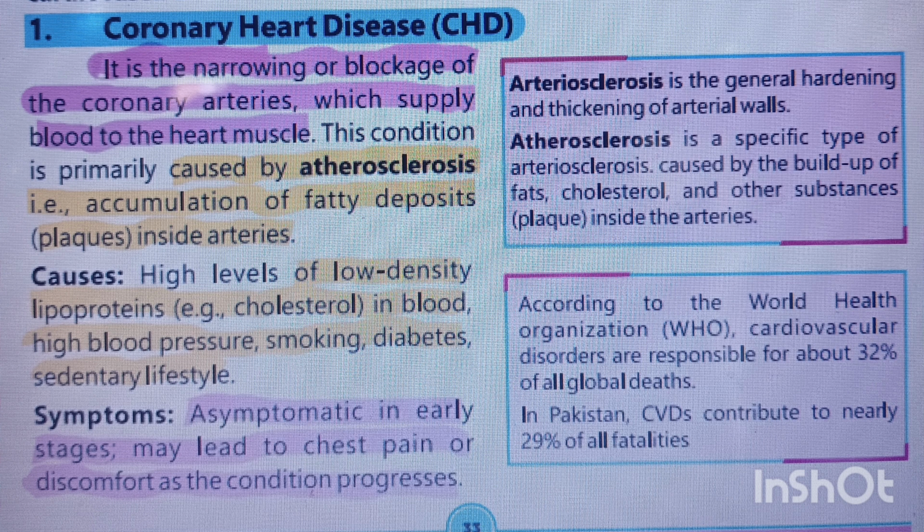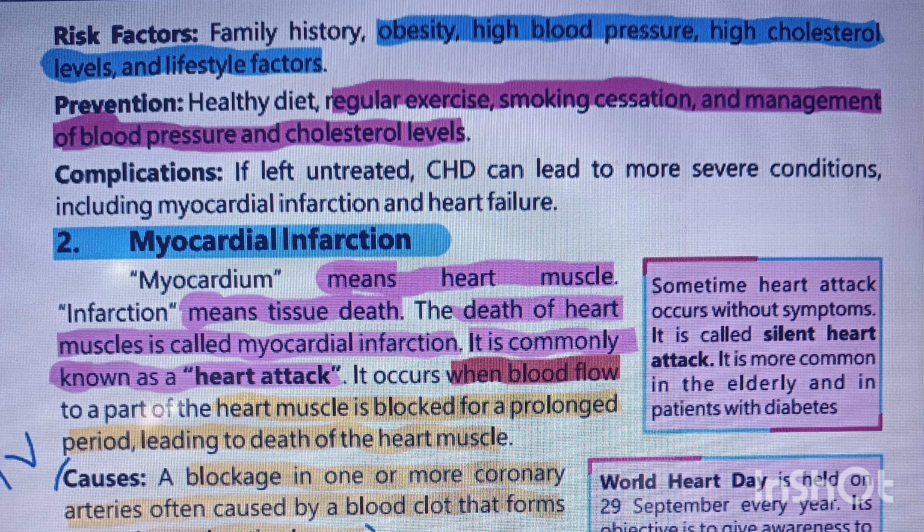Next, students, what are the risk factors? Family history can also be a cause. Obesity, excessive accumulation of body fat, high blood pressure, high cholesterol levels, and lifestyle factors increase the risk factors for coronary heart disease. Now, what are the preventive measures? You should eat a healthy diet, exercise regularly, avoid smoking, maintain your blood pressure, and keep checking your cholesterol levels.